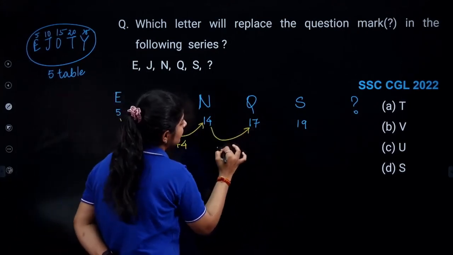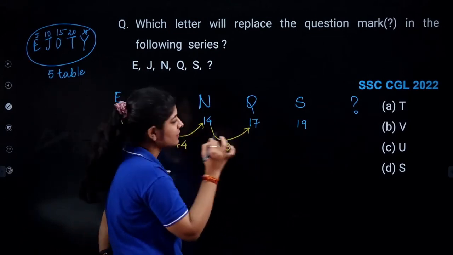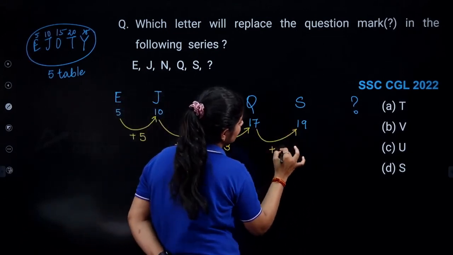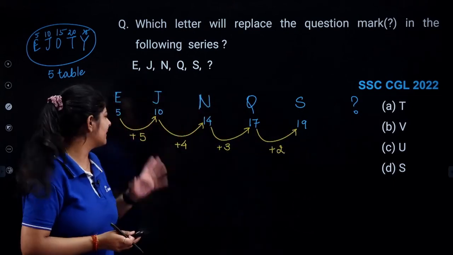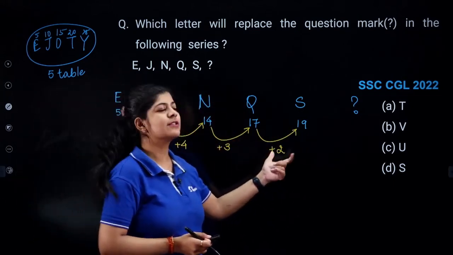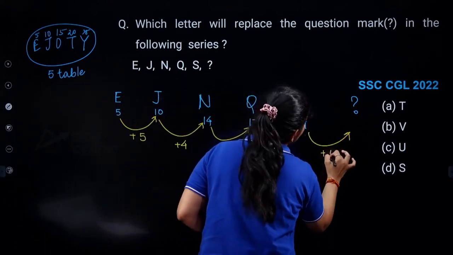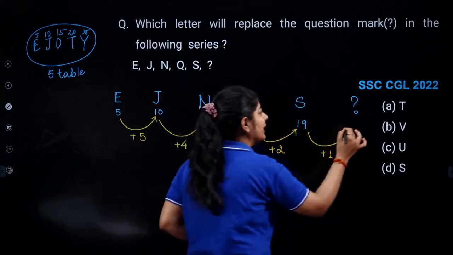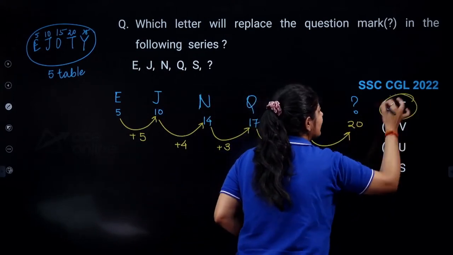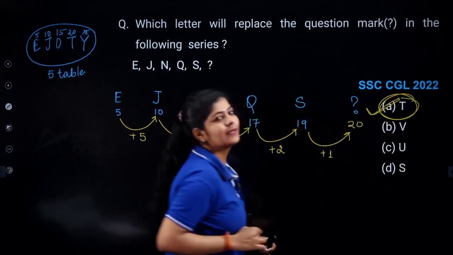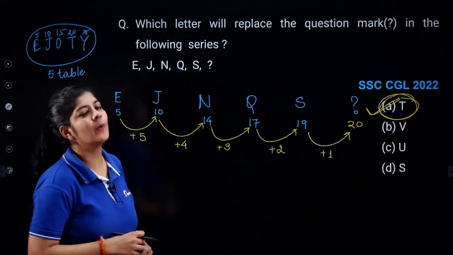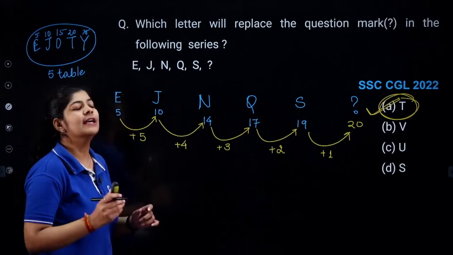Here again this addition is reduced, plus 3, plus 2. Now I can easily say that plus 5, plus 4, plus 3, plus 2. Now I am getting a gap of plus 1. 19 plus 1, I'll get 20. T20 World Cup. That means option number A is the correct one.